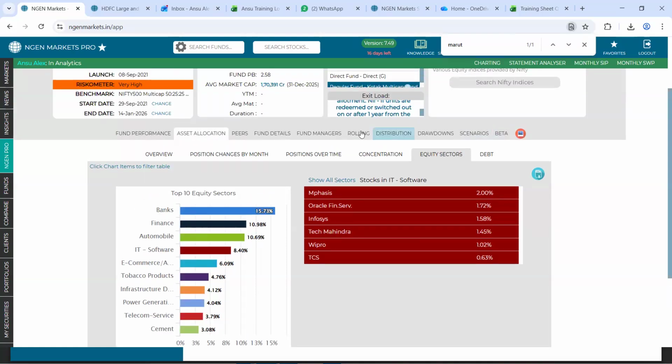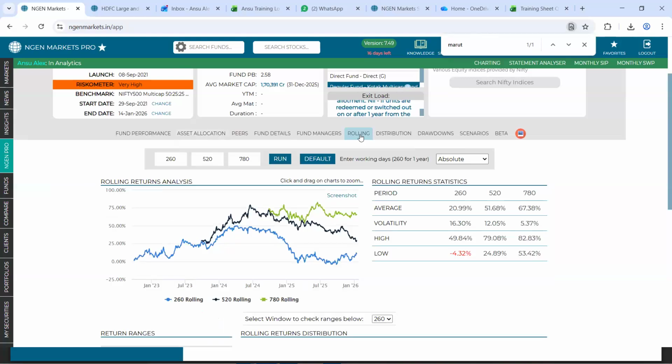Following that, we come towards our rolling tab. Now, rolling, as the name suggests, lets you see the consistency of the schemes that you're looking at. When you do a single fund analysis, we provide you simultaneously with 3 rolling windows. By default, these are multiples of 260: 260, 520, and 780. Specifically, because on our platform, we consider only the working days, or rather, only the trading days. Hence, 1 year is equivalent to 260 days.